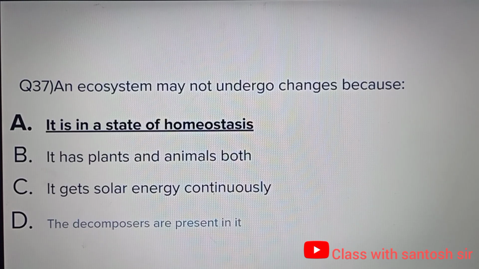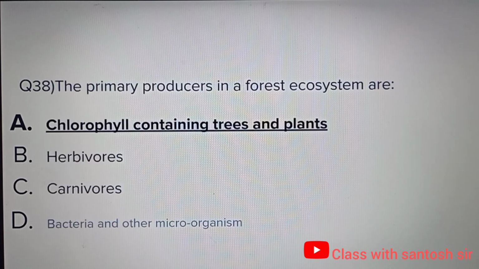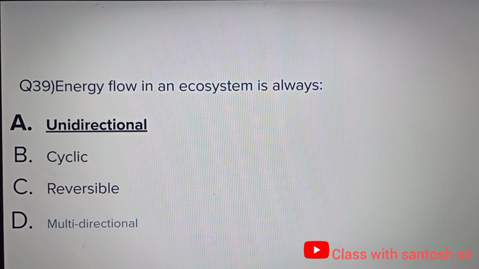An ecosystem may not undergo changes because it is in a state of homeostasis. It has plants and animals both. It gets solar energy continuously. The decomposers are present in it. Correct answer is it is in a state of homeostasis. The primary producers in a forest ecosystem are chlorophyll containing trees and plants, herbivorous, carnivorous, bacteria and other microorganisms. And the answer is chlorophyll containing trees and plants. Energy flow in an ecosystem is always unidirectional, cyclic, reversible, multidirectional. Answer is unidirectional.